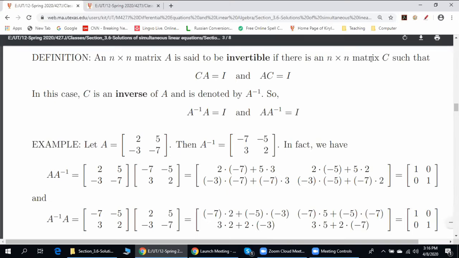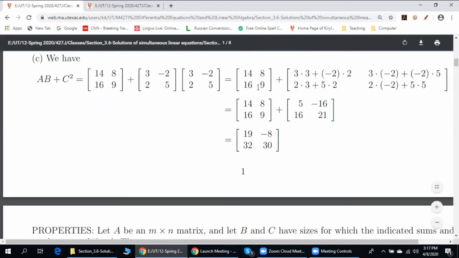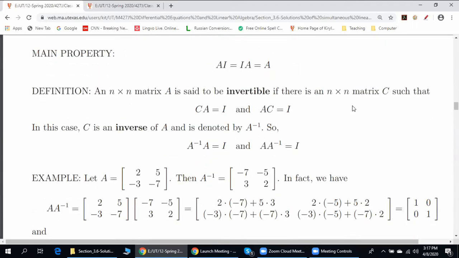First of all, if A is non-square, let me go back to one of the examples. Take a look at this. A is a non-square matrix. B is a non-square matrix. However, their product is a square matrix, correct? You may ask me a question. Suppose A is a non-square matrix.